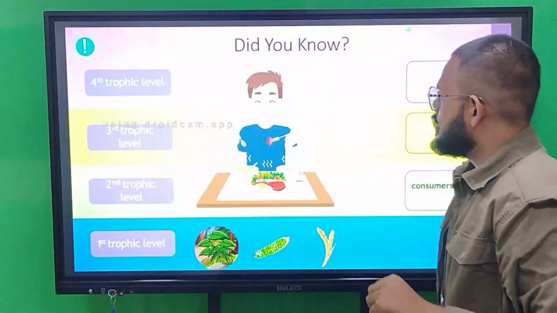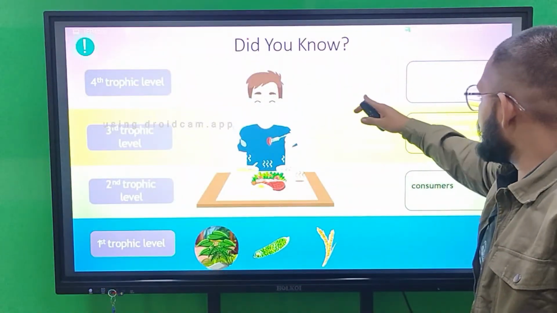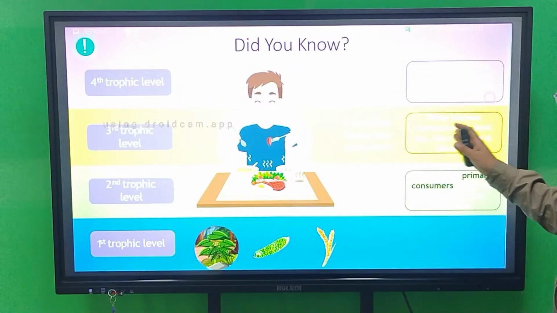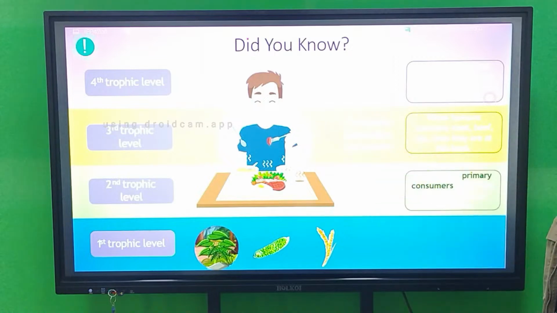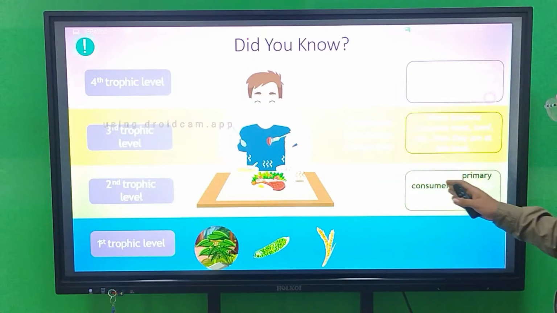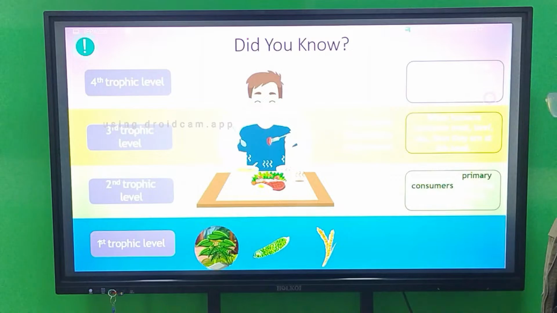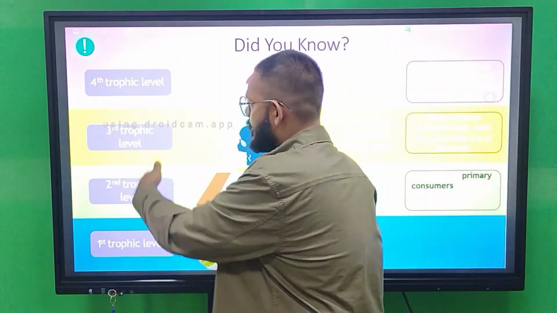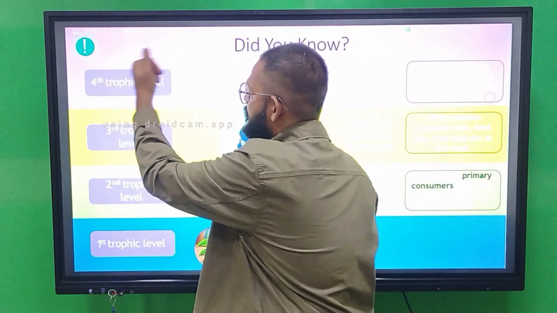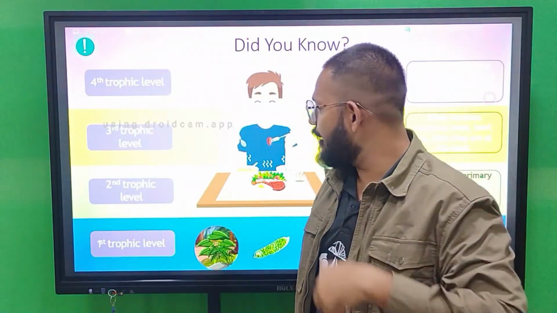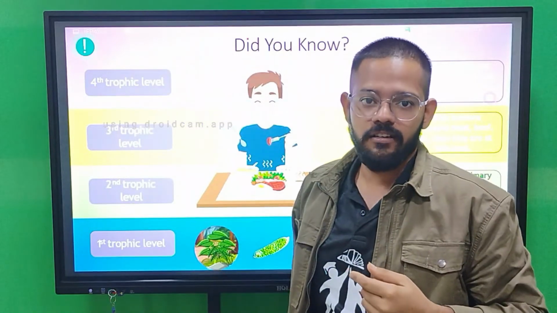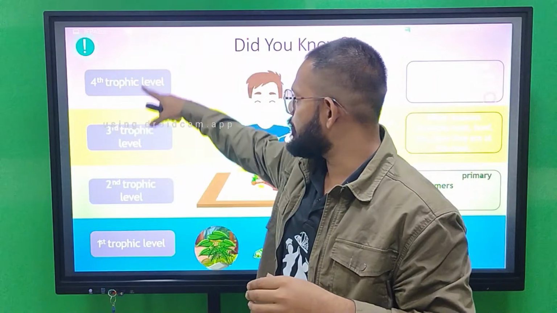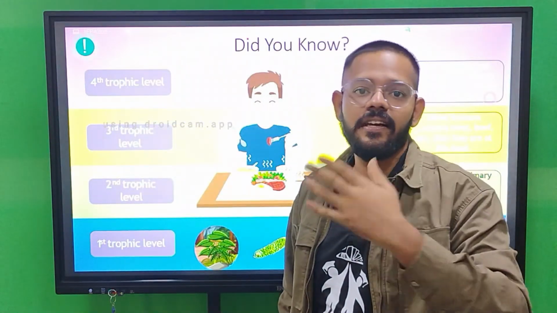Did you know about the top carnivore, tertiary consumer? When a human eats salmon, they become a top carnivore. When humans consume meat, beef, they become a secondary consumer. When humans eat plants and vegetables, they become herbivores. So we can come in the second trophic level, the third, or the fourth trophic level. That's why we are the rulers of all these trophic levels. We do not come in the first trophic level because we are not plants.